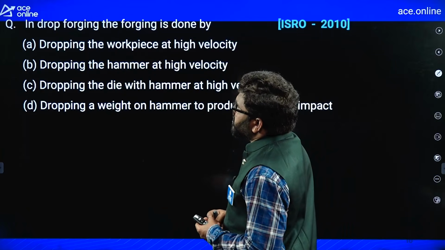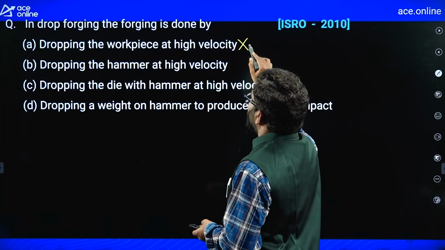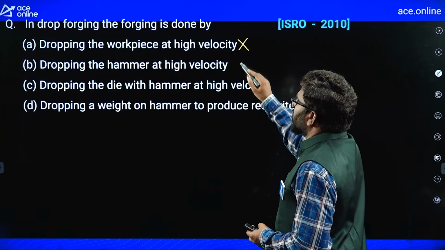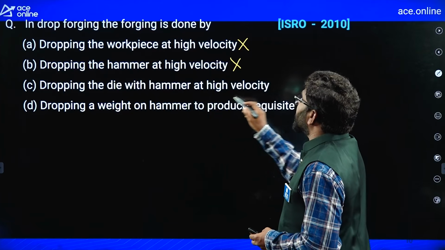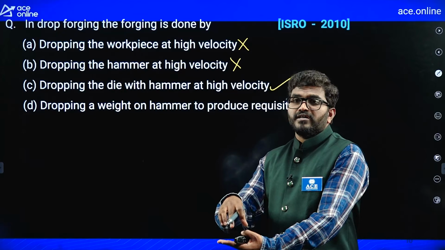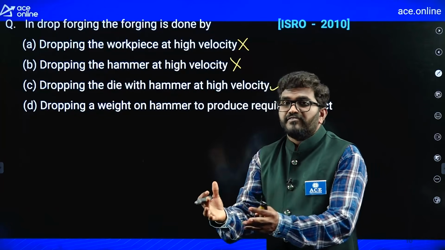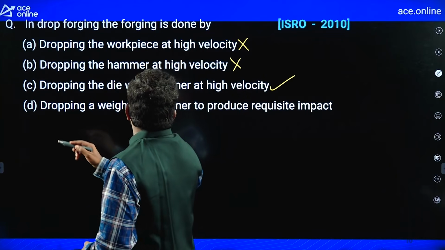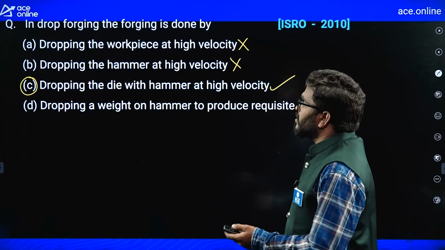So now you can see the options here. Dropping the workpiece at a high velocity is absolutely wrong. We are not dropping the workpiece. Second, dropping the hammer at high velocity, not correct. Dropping the die with hammer at high velocity, yes. The bottom die is fixed. We are keeping a workpiece on that, and the top die we are lifting up to a certain height and then releasing. The top die has a certain weight, hammer weight. So C is the correct answer for this question.